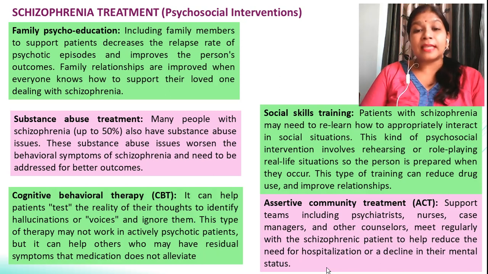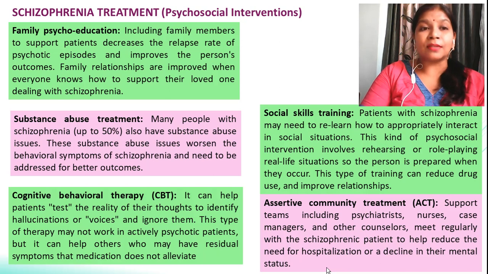Next is assertive community treatment, in short called ACT. Support teams comprising psychiatrists, nurses, sometimes case managers, and counselors meet regularly with the people suffering from this disease. They talk to the people, make them understand the situation, and they themselves understand the patient, so that hospitalization is generally decreased.